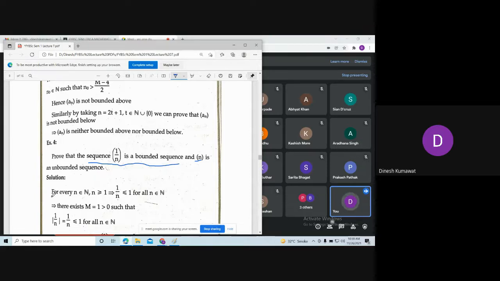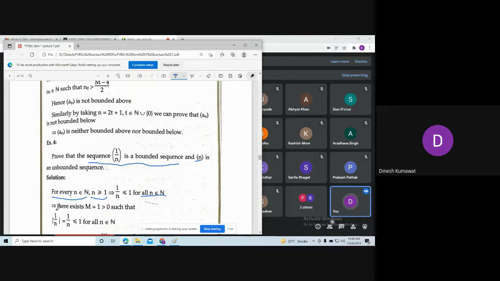So, solution: for every natural number n, we know that n is always bigger than or equal to 1. So what can I say about the reciprocal? If I take the reciprocal, the inequality reverses. So I have 1 by n is less than or equal to 1 for all n belonging to the naturals.